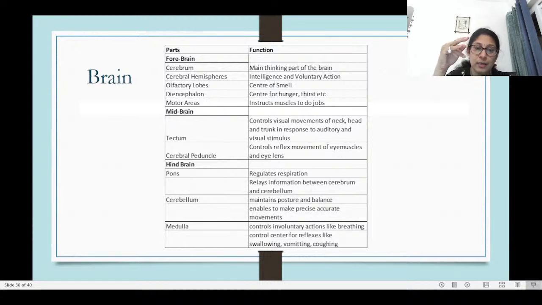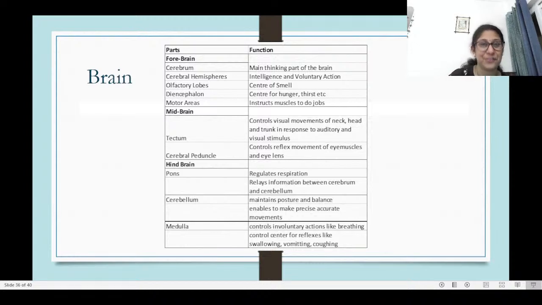Medulla is like all these middle things: swallowing, coughing, blood pressure, breathing, blood circulation, heartbeat. All those things which are happening in the middle portion of your body are controlled by the medulla.